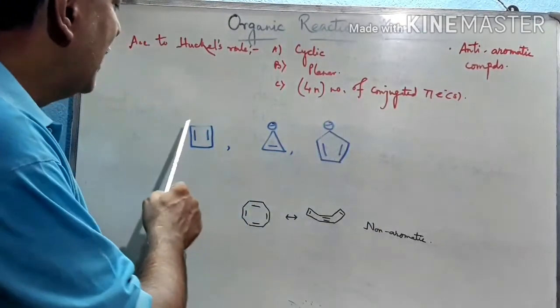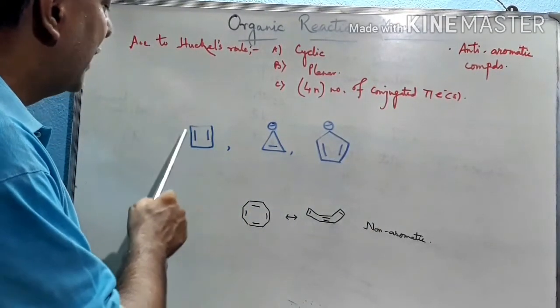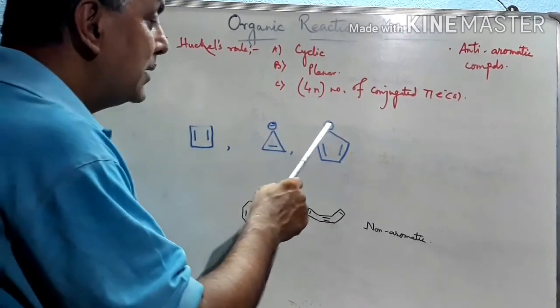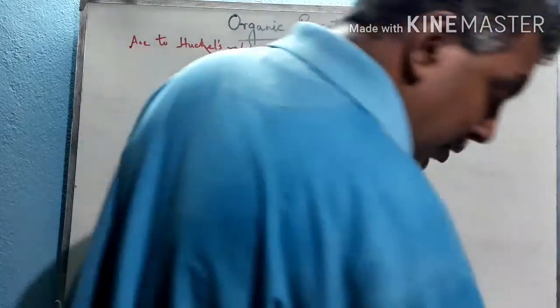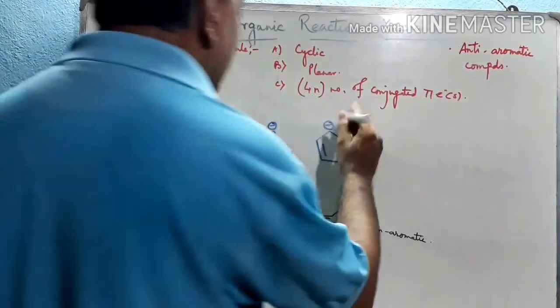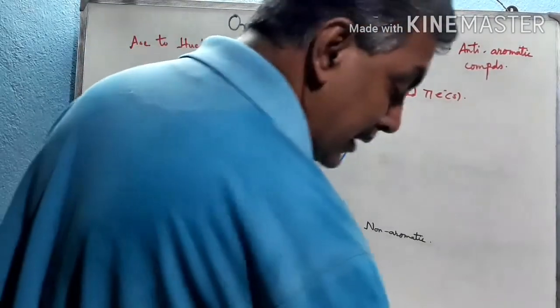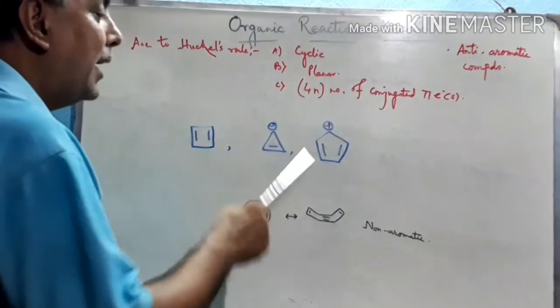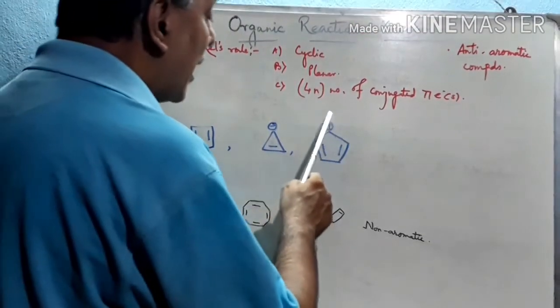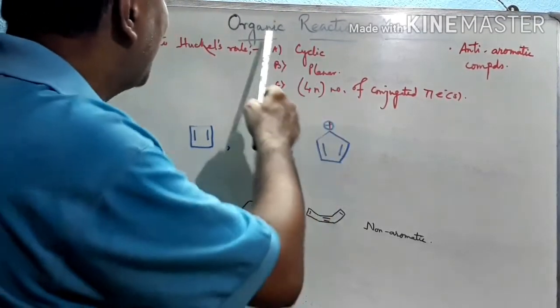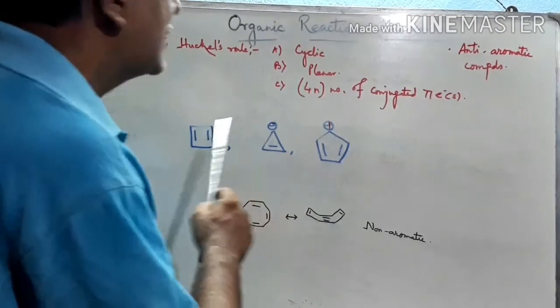See the examples: cyclobuta-1,3-diene, cyclopropenyl anion, and cyclopenta-1,3-dienyl carbocation. Actually this is the carbocation system. So all these species satisfy these 3 points, and that's why these are anti-aromatic.